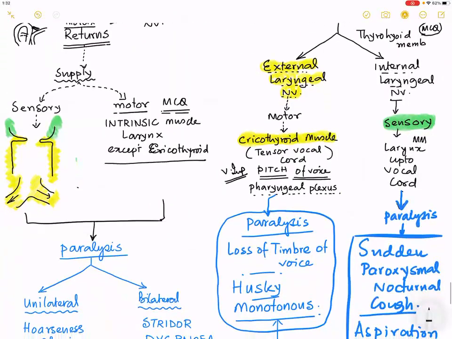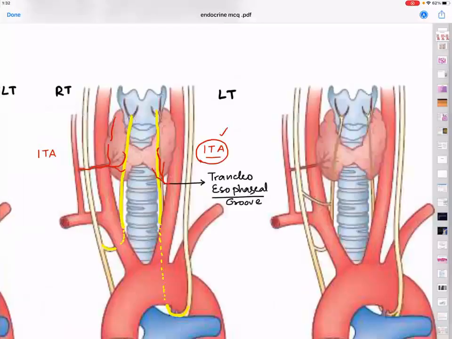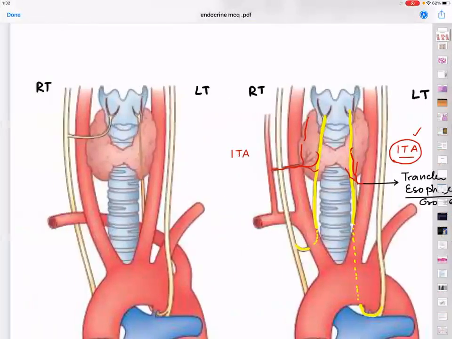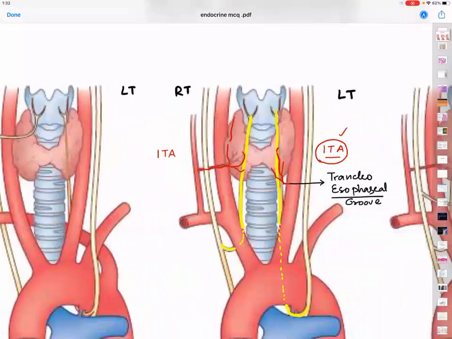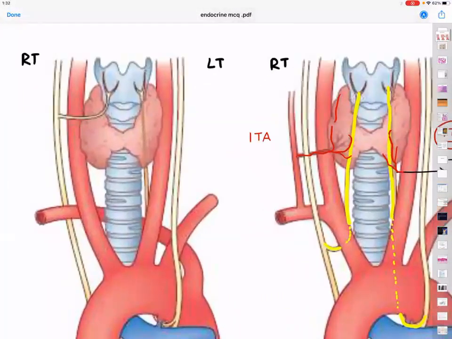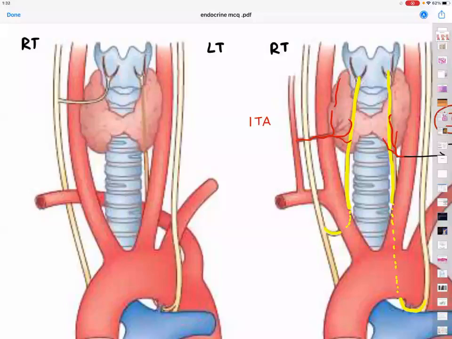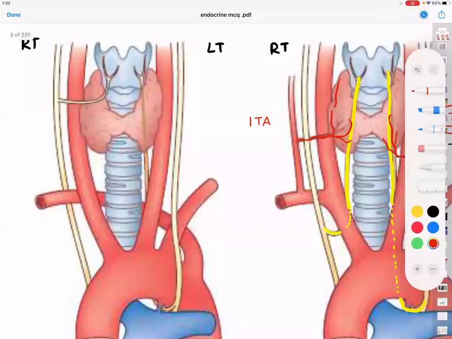Now, a little bit of an advanced picture for exams. Now, see this kind of an anatomy. Okay. Now, tell me what is the interesting thing that you see in this picture.